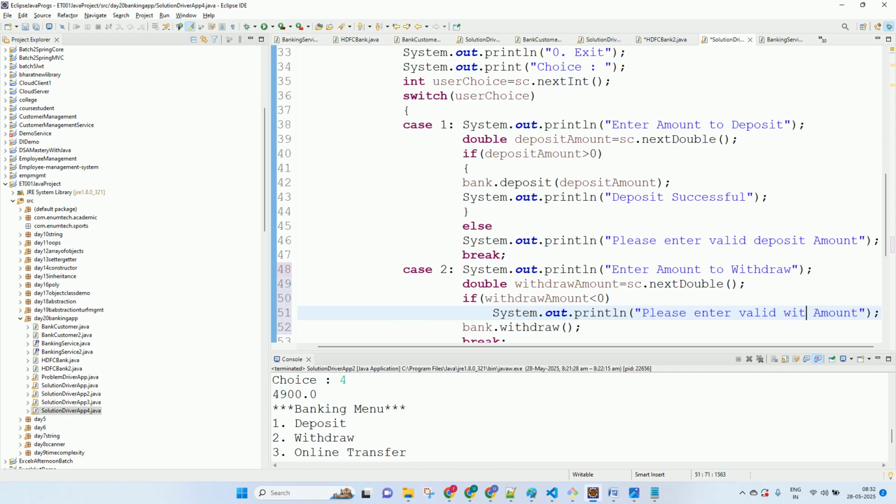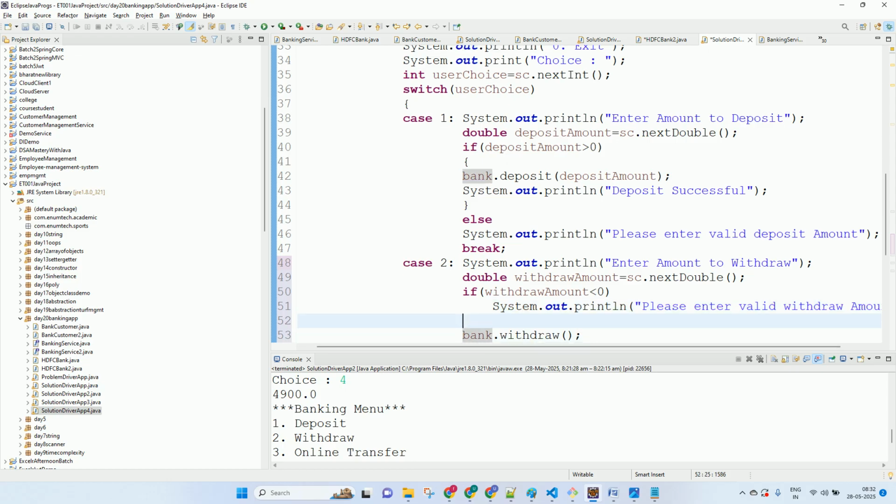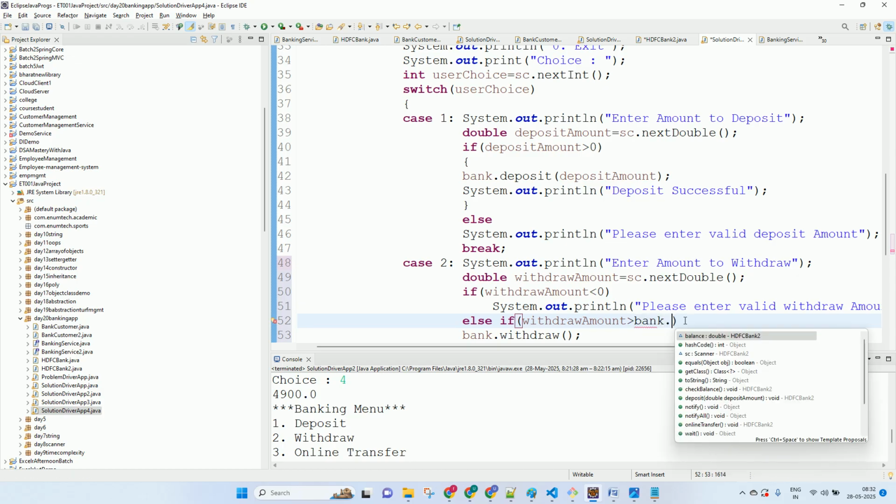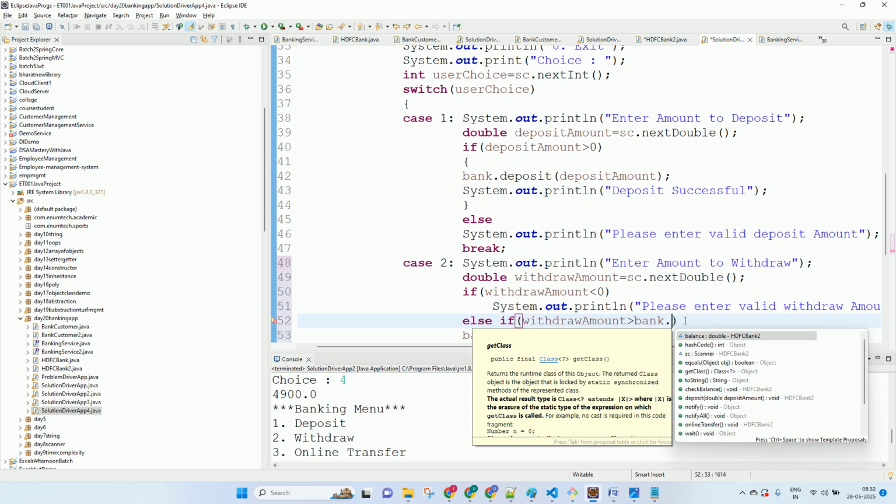Then I will check whether the withdraw amount is more than the balance. Can we withdraw? What is the balance? Balance is with bank dot get balance. What is the object name? The object name is bank.